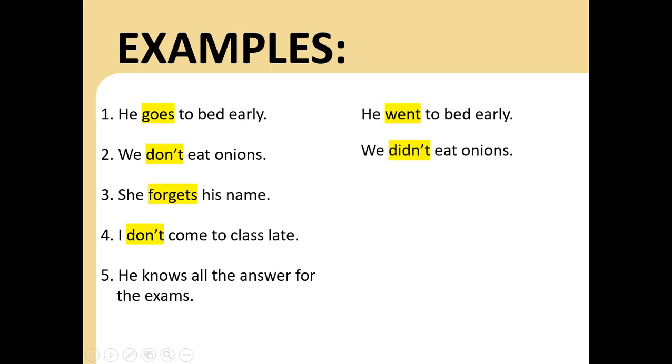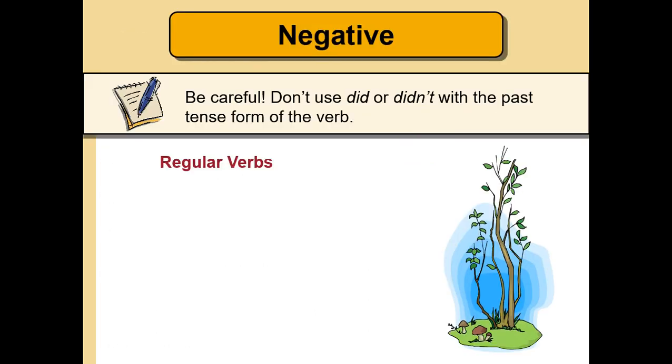Let's move into that, okay? Let's go to the negative part. Be careful, it says: don't use did or didn't with the past tense form of the verb. Let's see an example here. We have, she didn't planted it.